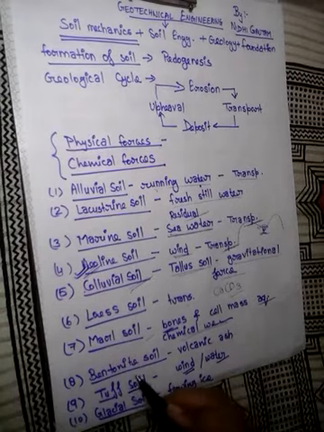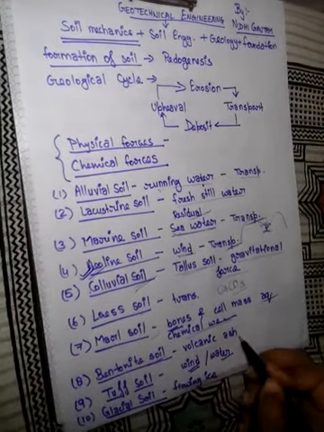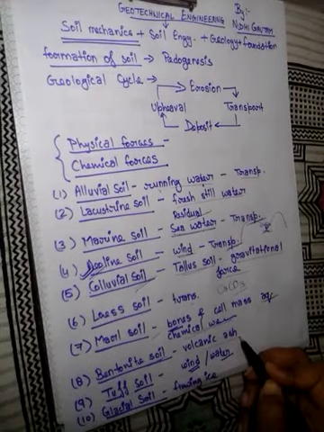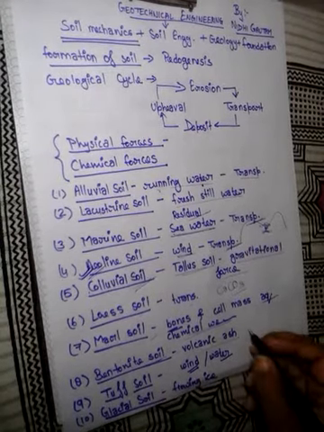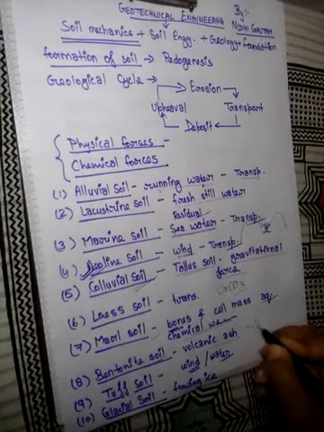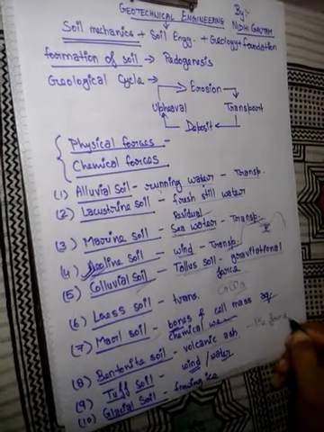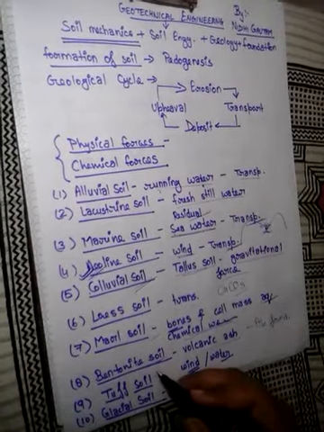Now next type of soil is bentonite soil. It is chemically weathered volcanic ash that is generally used as a lubricant in drilling. It is generally useful for pile foundations, and this is a type of chemically weathered soil.